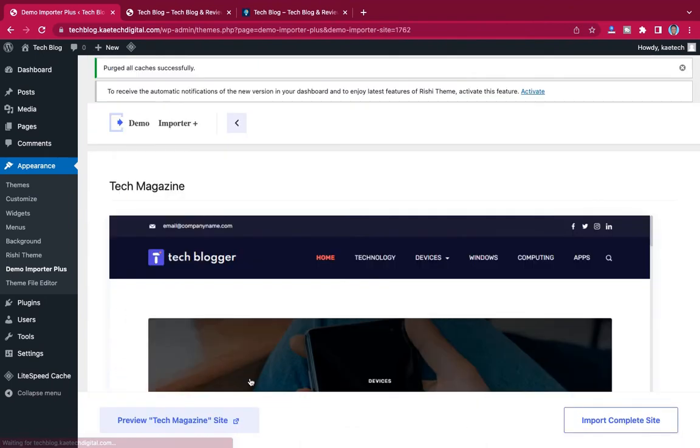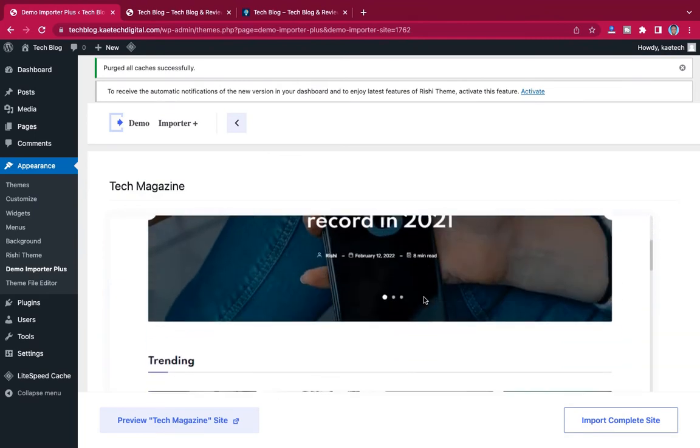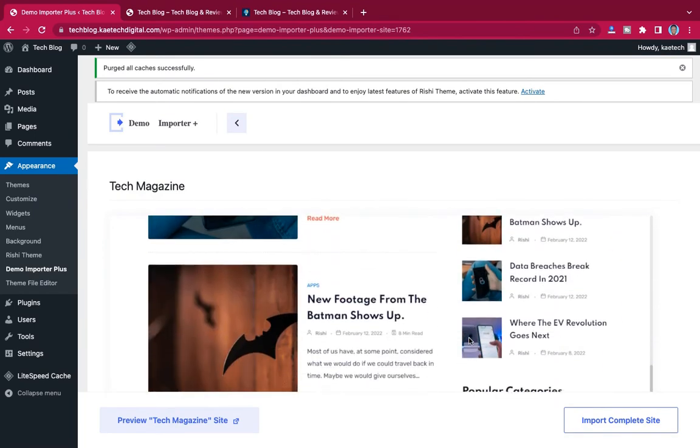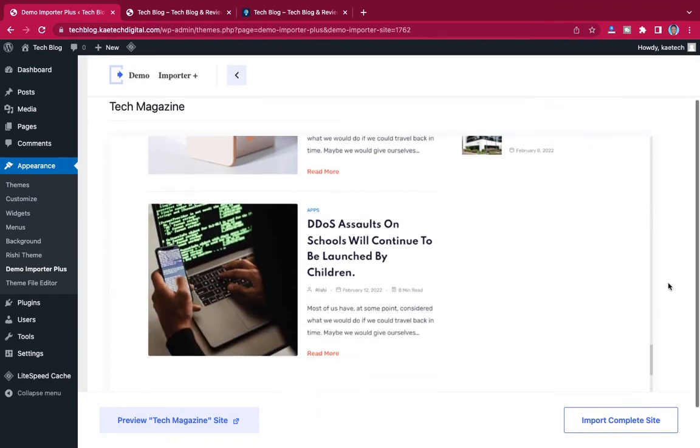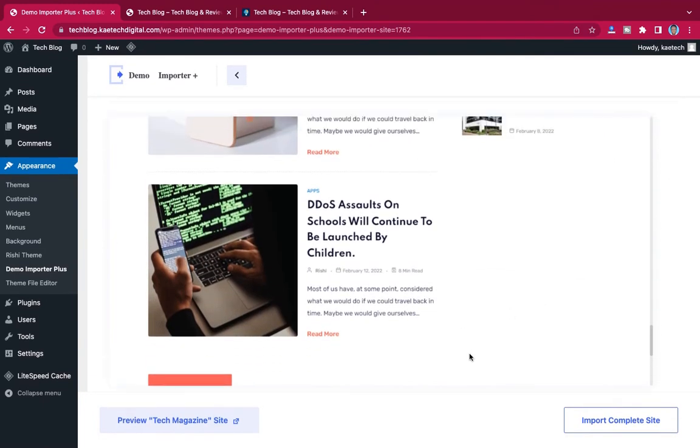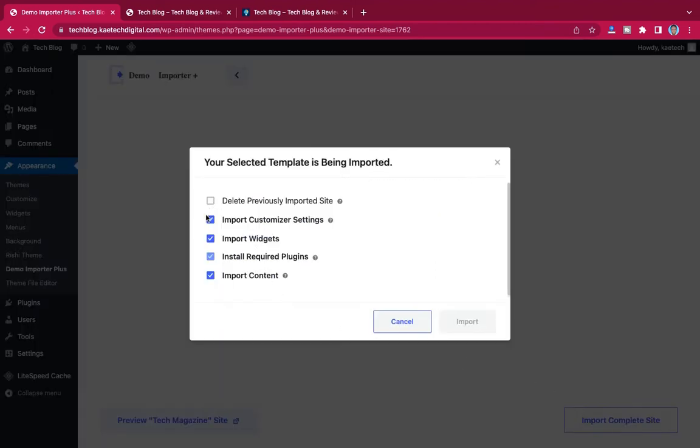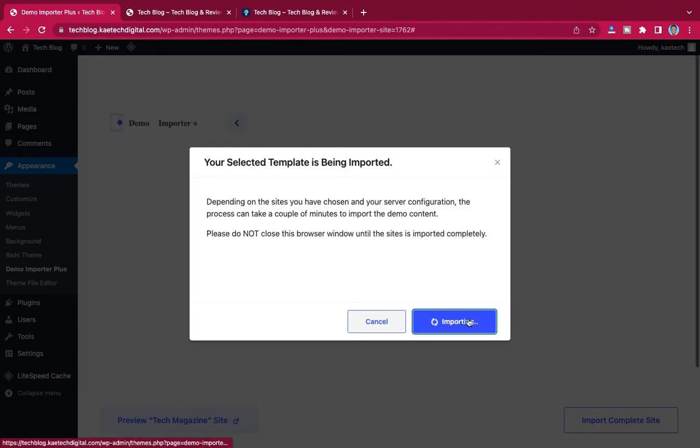Just click over here, and it's going to import everything for us. As you can see, what do you want to import? Do you want to import a complete site, or just a few things? We're going to import the complete site. So click on the right side down over here, import complete site. I'm going to click on it, and then it says delete previously imported. Of course we haven't imported any previous one. And then import customizer, import, all these things will be checked. Just click on import, and in a few minutes your website will be imported and done for you.